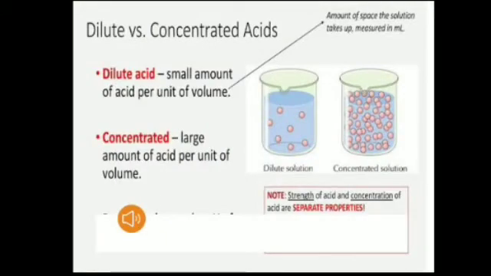Acids are also classified as concentrated and dilute acid. An acid solution may be concentrated or dilute depending upon the amount of the acid present in the solution. Concentrated: an acid is generally used as solution in water. When the solution contains a larger amount of acid and less water, it is said to be concentrated acid. Whereas the dilute solution contains a smaller amount of acid and more water, that is called dilute acid.